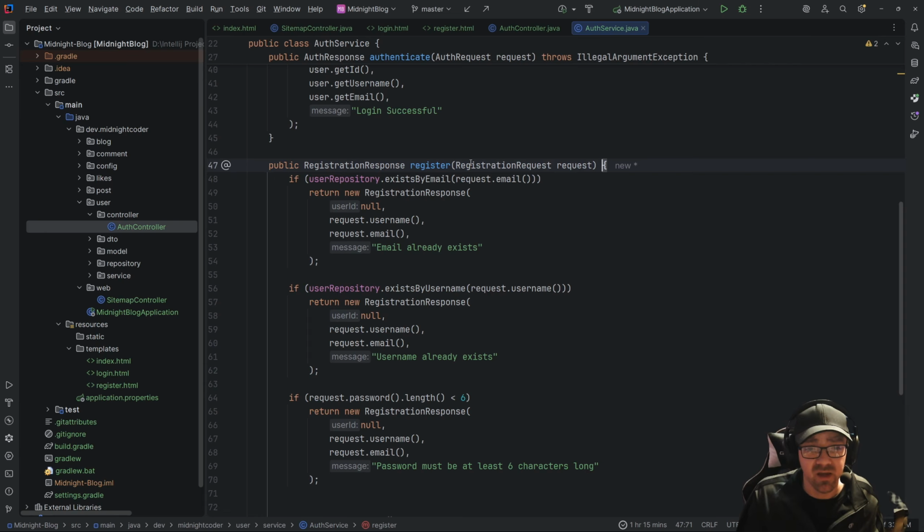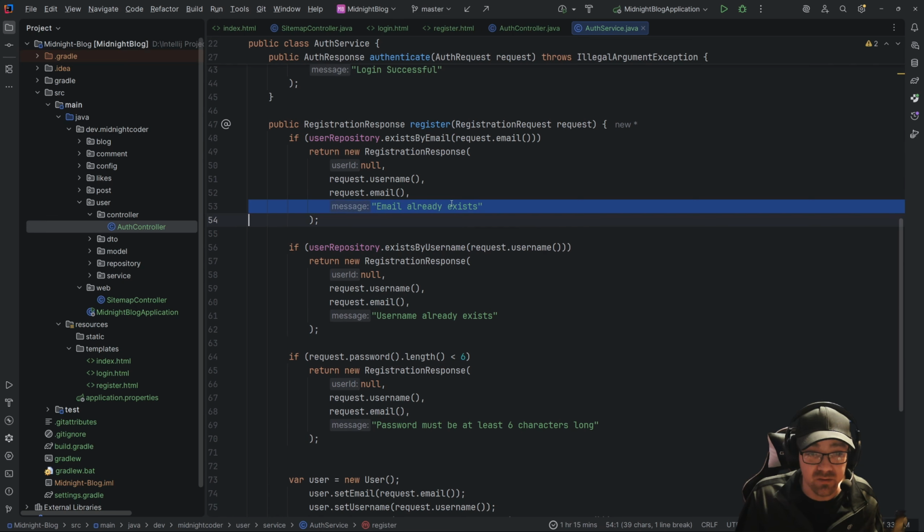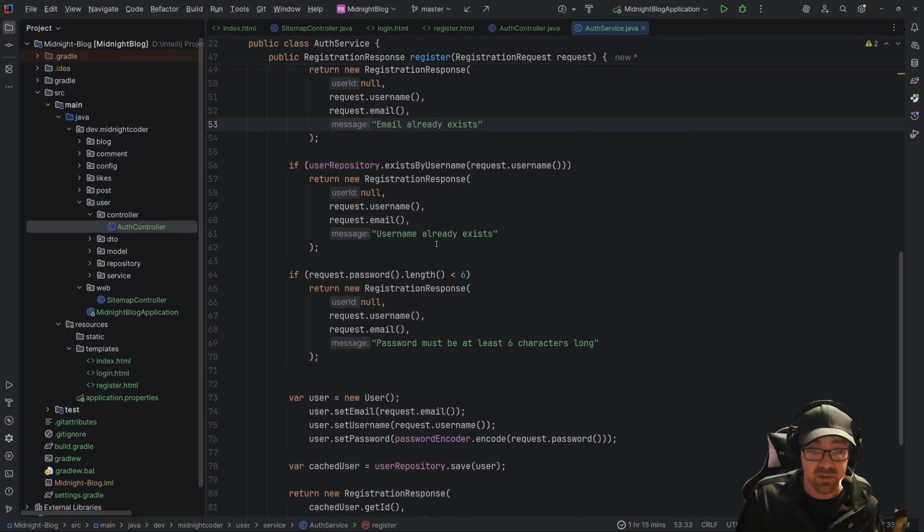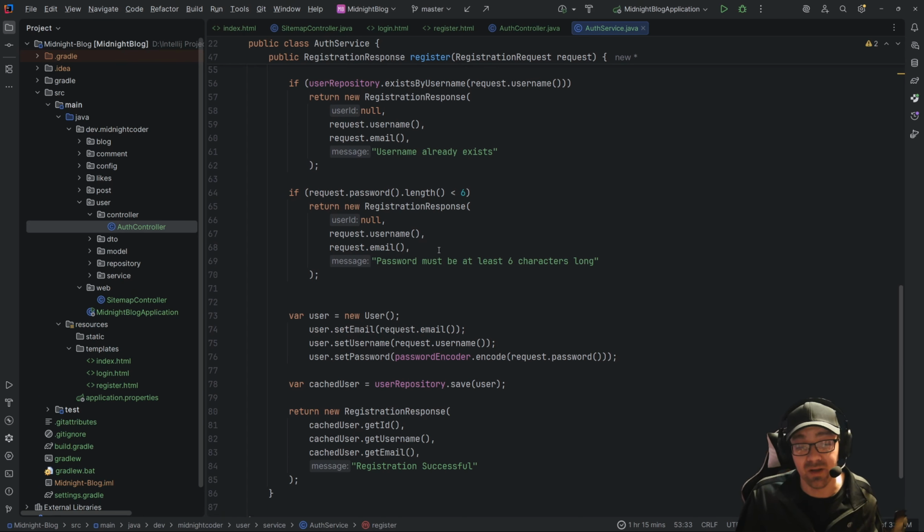So what I did was I came into the register, I got rid of the throws illegal argument, and instead of throwing illegal arguments, I'm now returning a registration response with a null user ID and a clear message, just so it's a little bit more descriptive, and I can relay that easier.